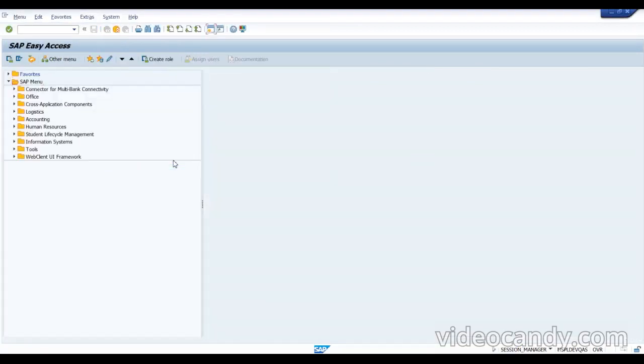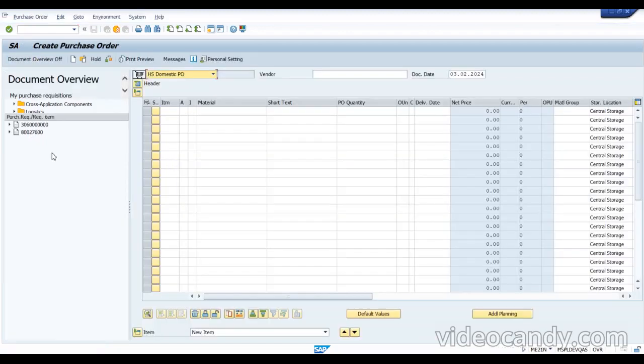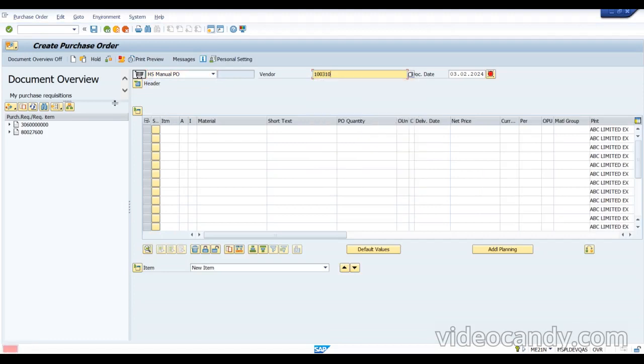So get into ME21N again. So again I'm just trying to put in this and the vendor. We'll put the same vendor, and now we can try to adapt this.